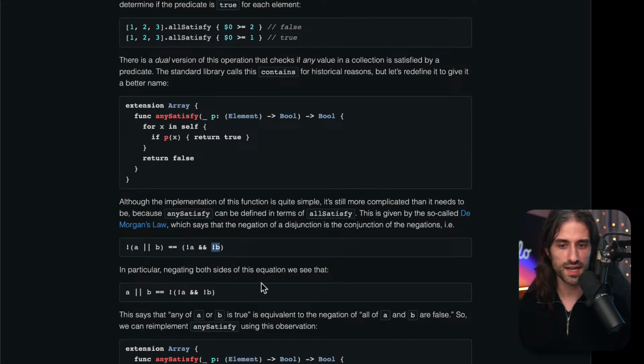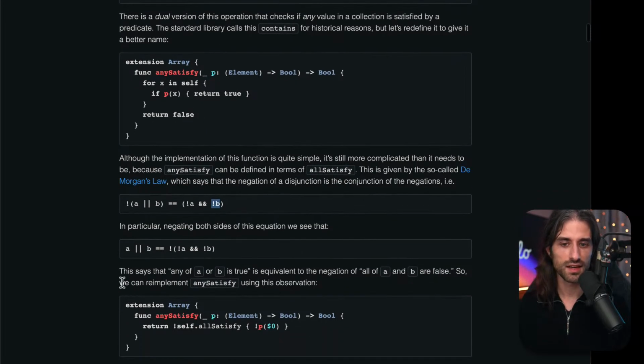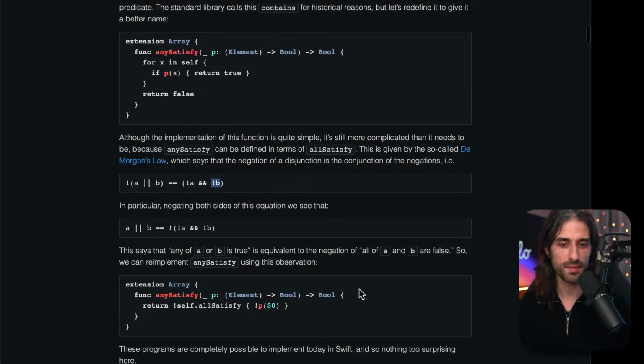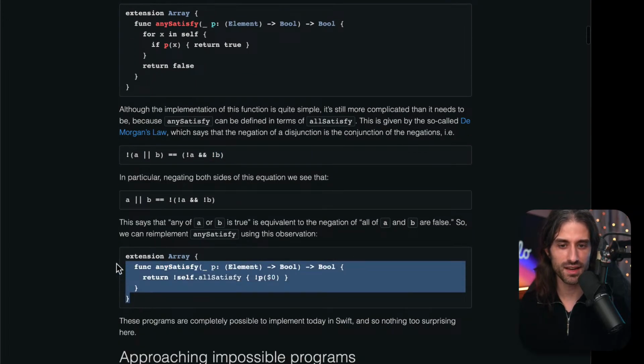And in particular, negating both sides of this equation, we see that A or B is the same as not (not A and not B). This says that any of A or B is true is equivalent to the negation of all of A and B are false. So we can re-implement anySatisfy using this observation. So let me update the code in Xcode.